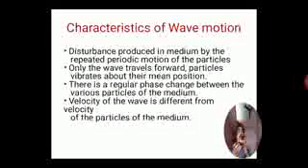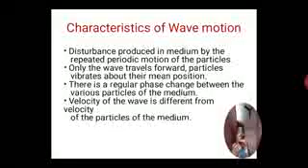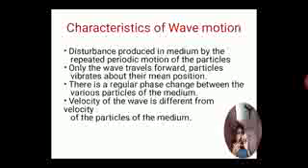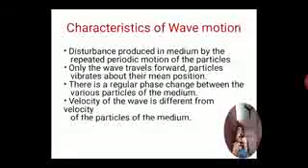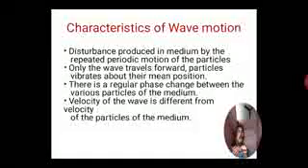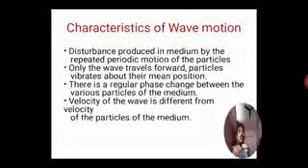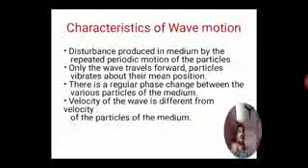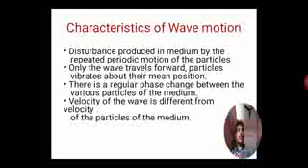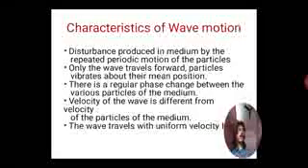When the wave travels with respect to time, that is called wave velocity. When particles are displaced from the mean position to the extreme position, that displacement with respect to time is called the velocity of the particle. The velocity of the wave remains constant or uniform, whereas the velocity of the particle varies.